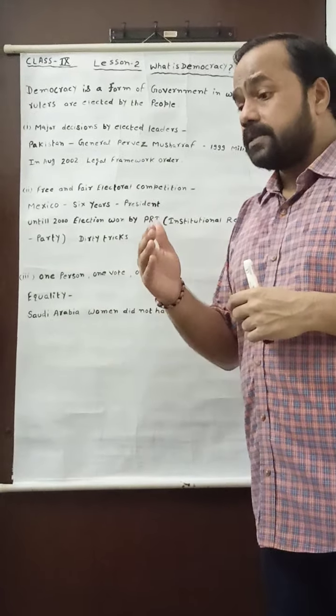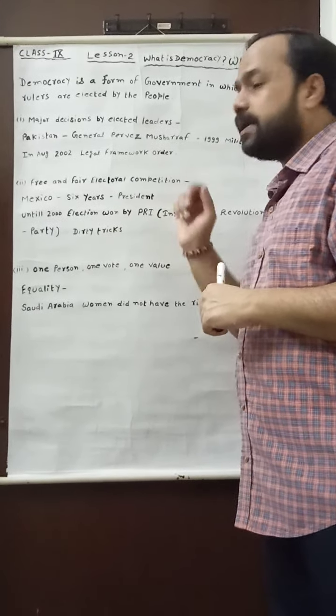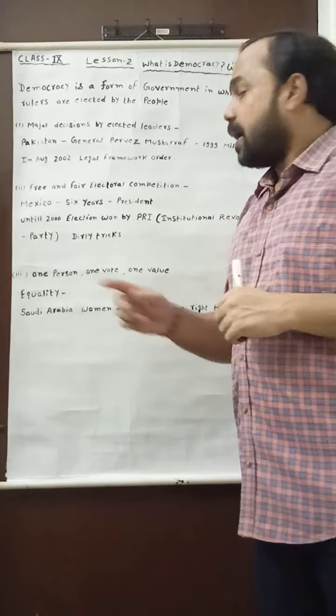I have told you that if we want to run democracy in its full ability, then the election should be free and fair. But in Mexico, to win election, dirty tricks were adopted by PRI. What type of dirty tricks?